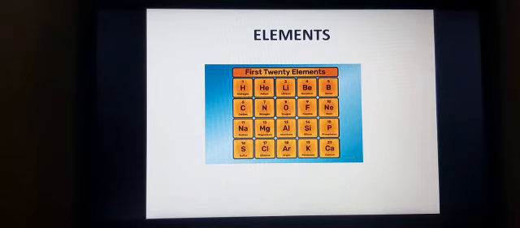So if you take carbon, carbon is made up of only carbon atoms. And if you take helium, helium is also made up of only helium atoms. But each and every atom is different: hydrogen atom is different from carbon atom, helium atom is different from hydrogen atom. Like that, each and every element has its own atoms, so they are said to be elements.